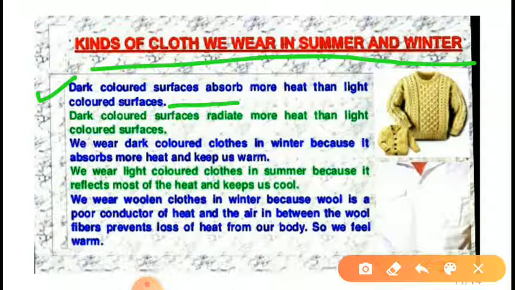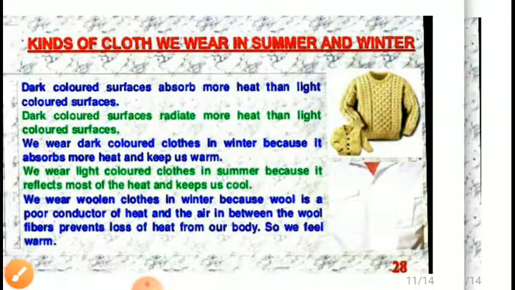So we wear dark colored clothes in winter because they absorb more heat and keep us warm, and we wear light colored clothes in summer because they reflect most of the heat and keep us cool. We wear woolen clothes in winter because wool is a poor conductor of heat, and the air in between the wool fibers prevents loss of heat from our body, so we feel warm.